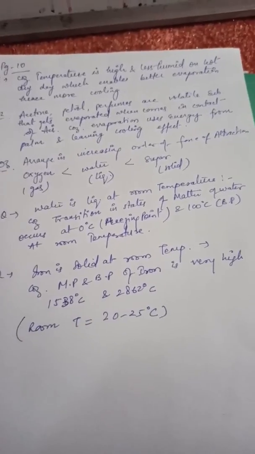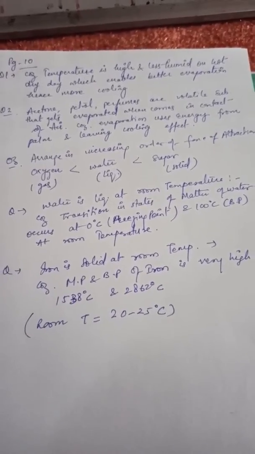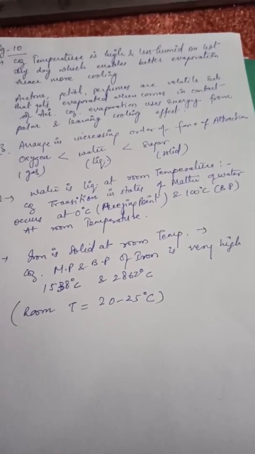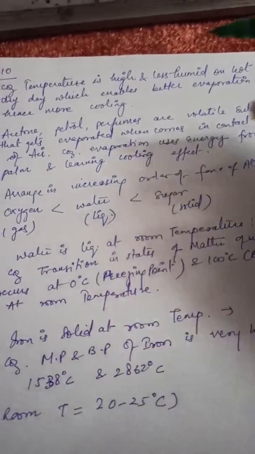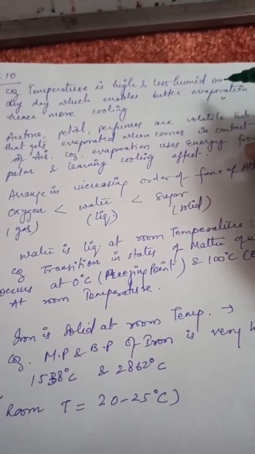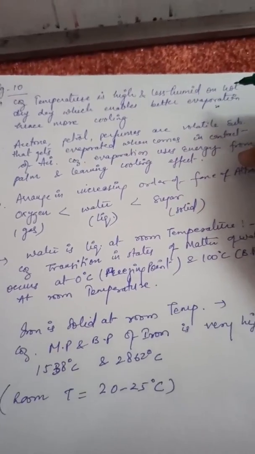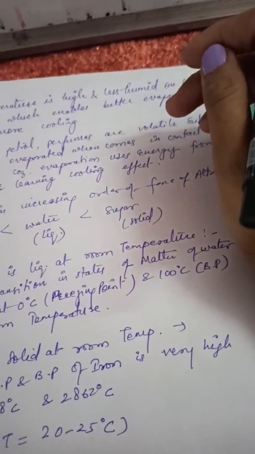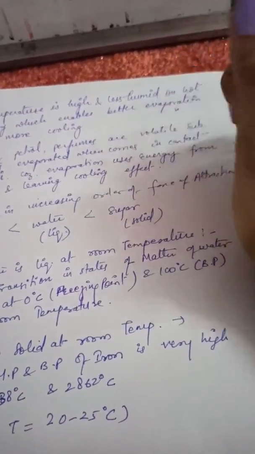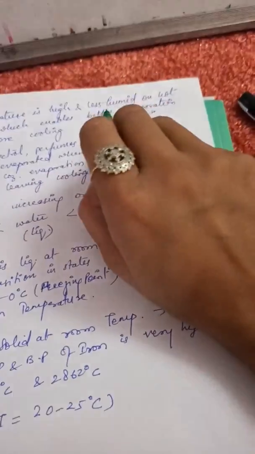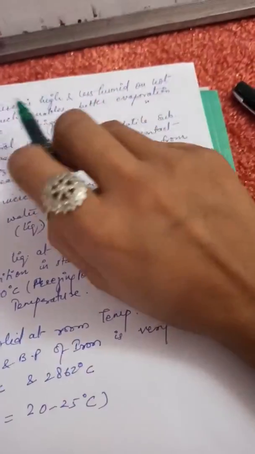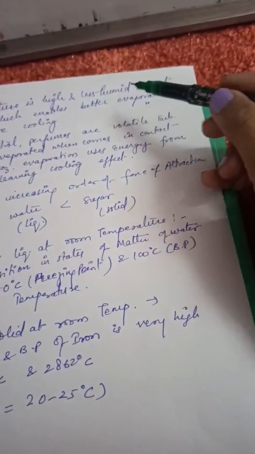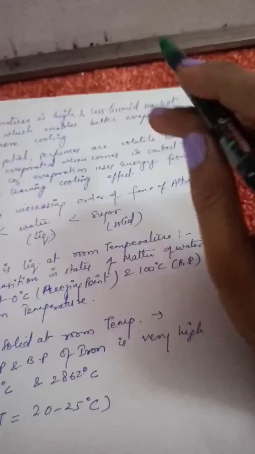Okay, few more questions. Why does a desert cooler cool better on a hot dry day? So the answer is, because temperature is high and it is less humid on a hot dry day, which enables better evaporation, hence more cooling. See, children, whenever evaporation is more, the cooling will be more effective. At high temperature the humidity in the air is very less, and this will happen only on a hot dry day generally. So we can say better evaporation, hence more cooling.